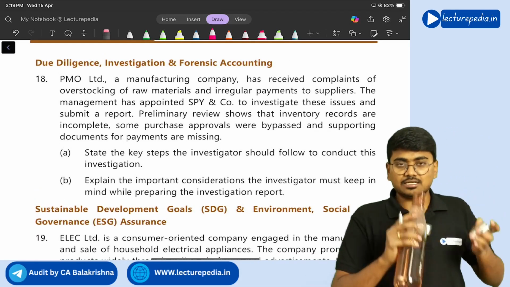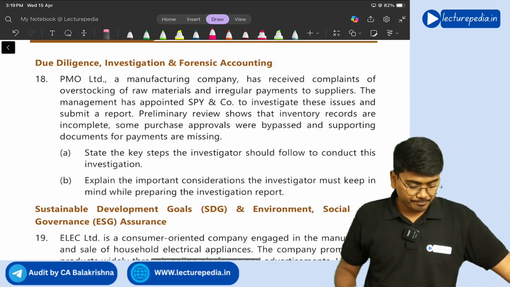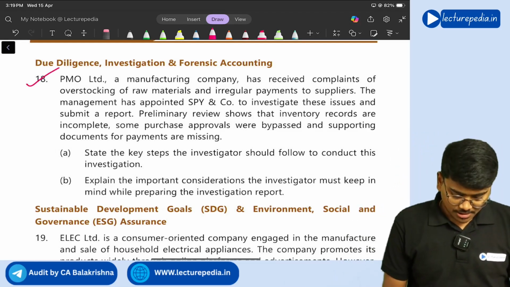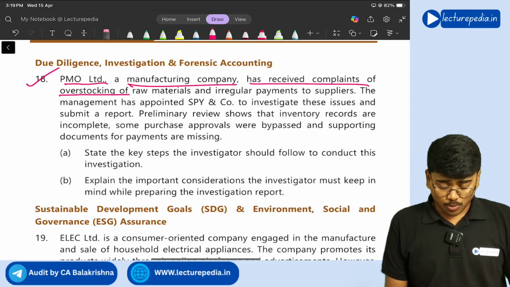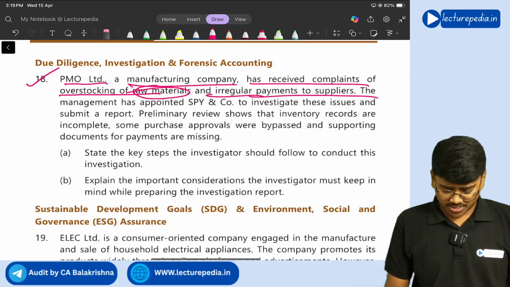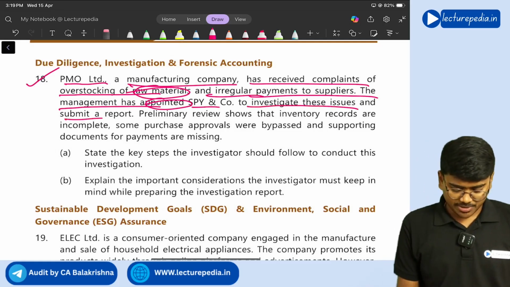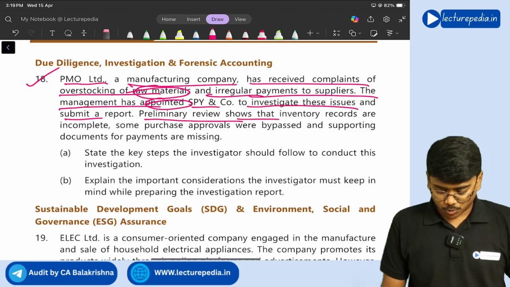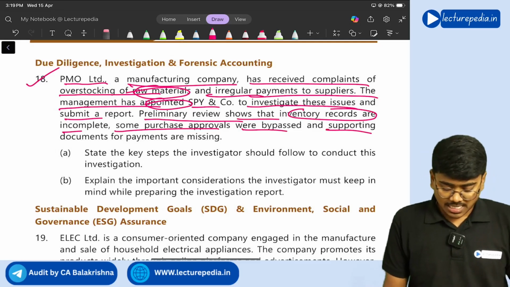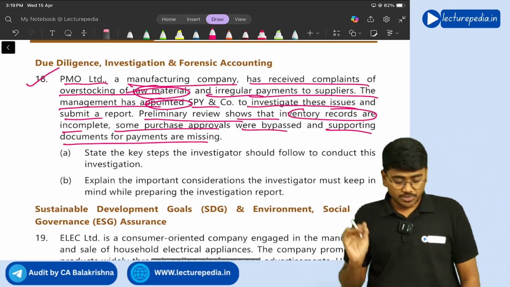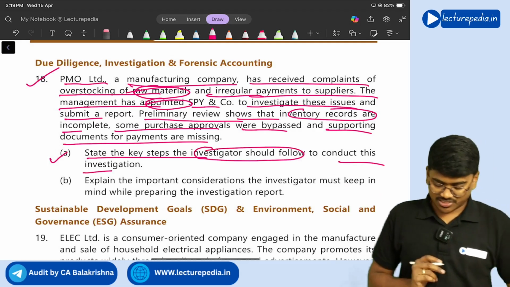Next, question number 18. PMO Limited, a manufacturing company, has received complaints of overstocking of raw material and irregular payments to suppliers. Management has appointed SPY and Co to investigate these issues and submit a report. Preliminary reviews show that inventory records are incomplete. Some purchase approvals were bypassed and supporting documents for payments are missing. Now, state the key steps investigators should follow to conduct this investigation.